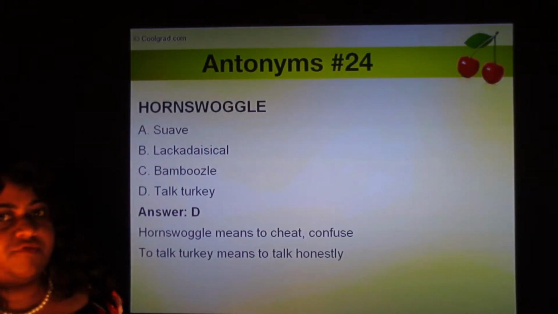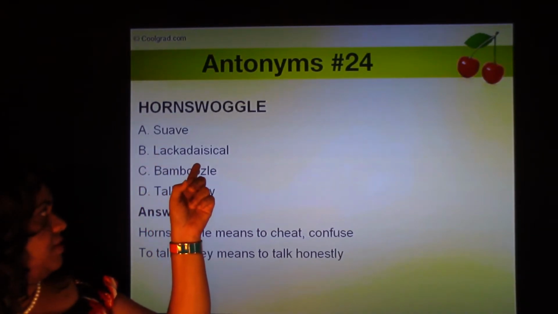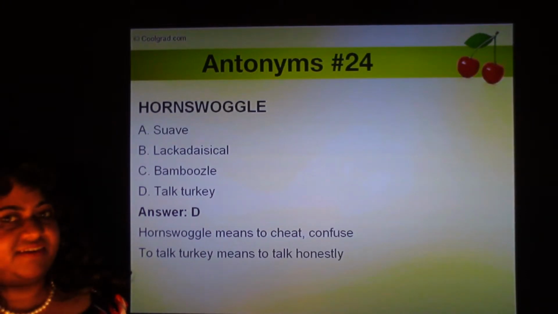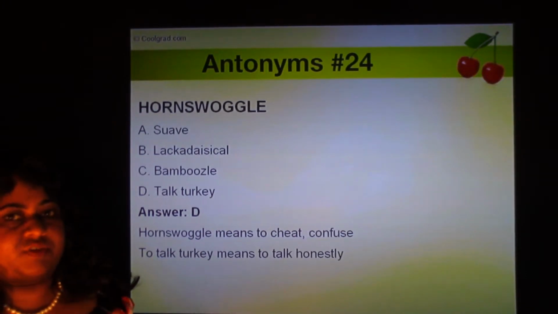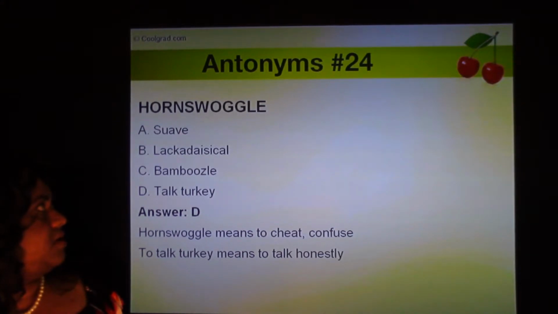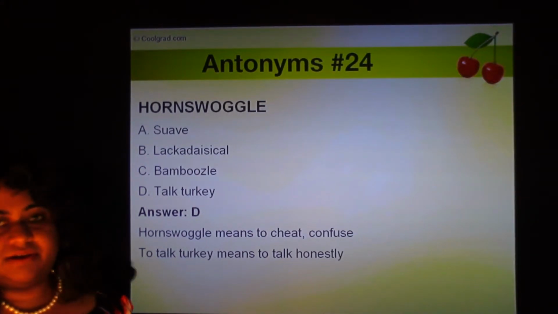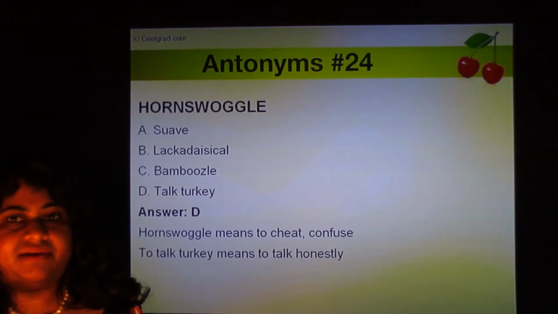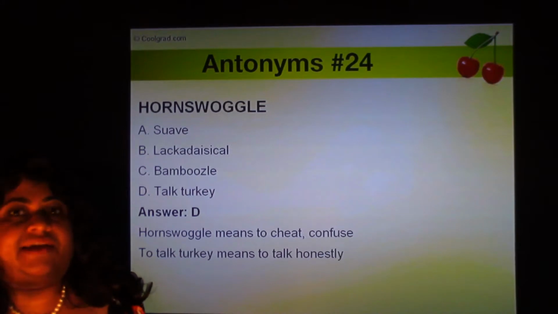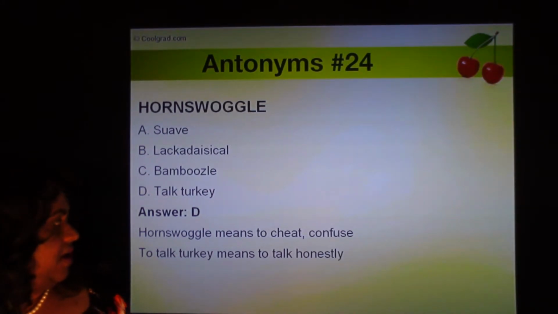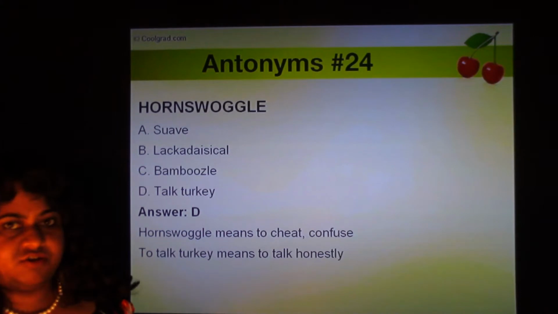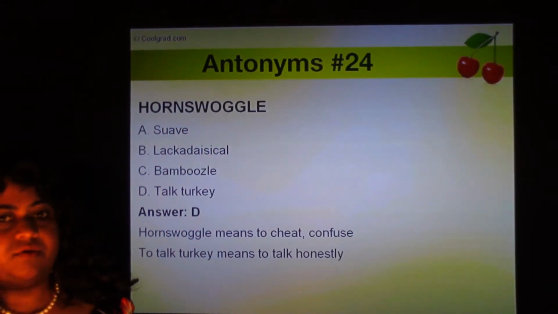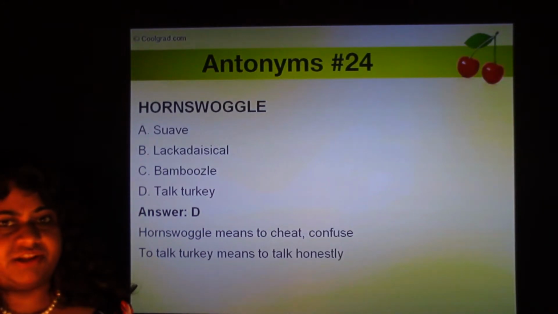Hornswoggle. The four options are suave, lackadaisical, bamboozle, and talk turkey. Now this is interesting. Let's assume you have never heard of this word hornswoggle before. What does it sound like? I would somehow think it means bullshit, or something like when you're lying. That's what I would guess. And hornswoggle actually means to cheat or to confuse someone. It has a negative connotation to it. So hornswoggle means to confuse or to cheat someone.